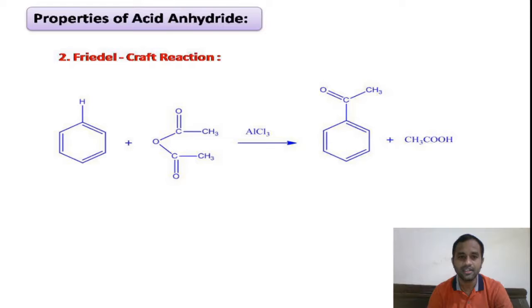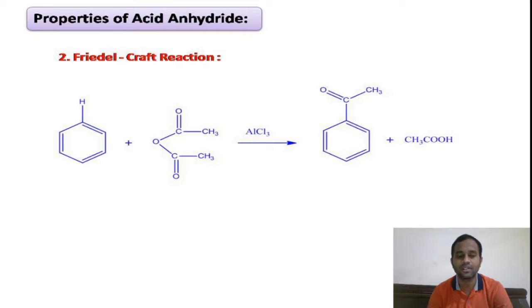You see here, this is an electrophilic substitution reaction. In the benzene, hydrogen is replaced by acetyl electrophile. Here the acetyl electrophile is obtained from our acid anhydride in presence of Lewis catalyst, that is AlCl3, right?